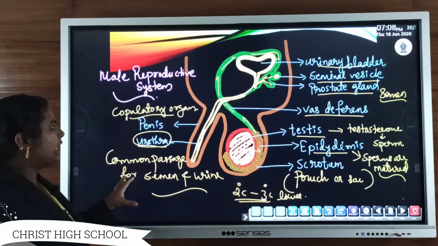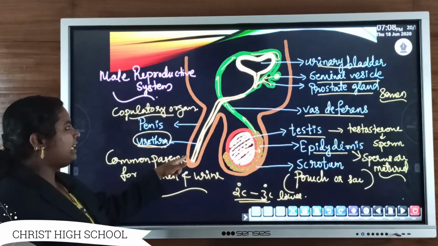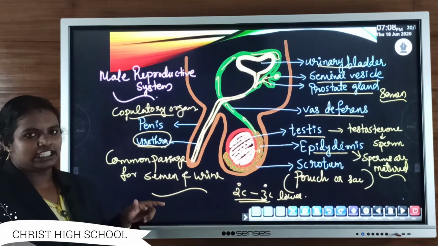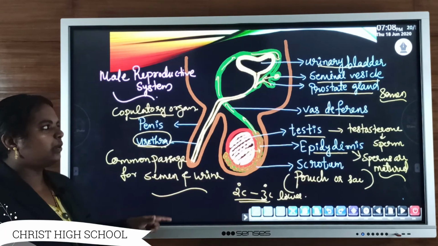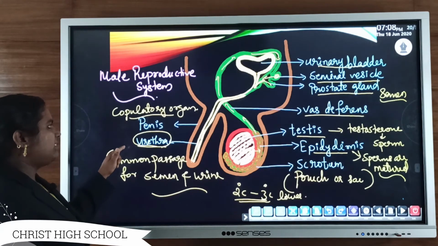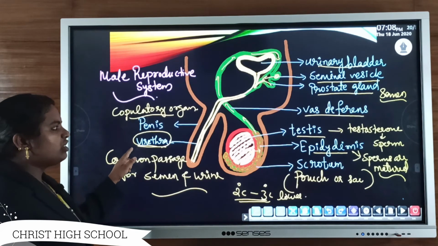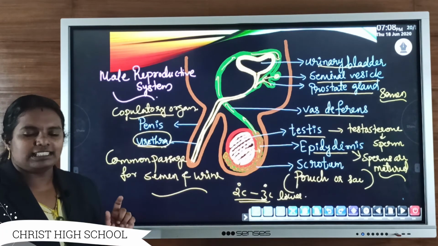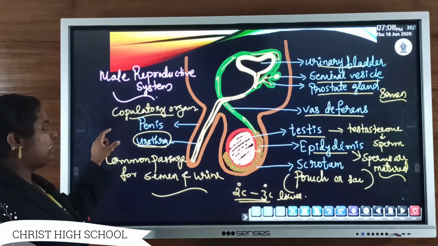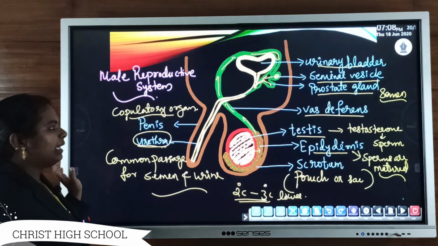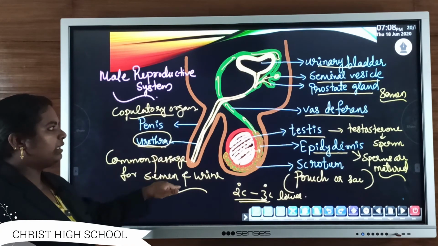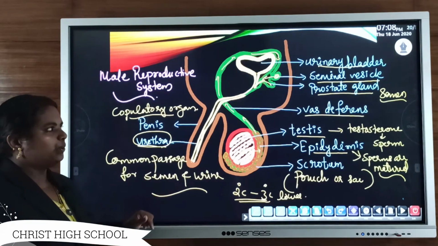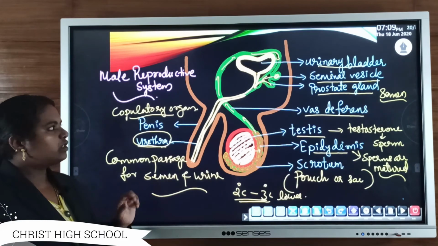At the time of sexual contact, the penis deposits the sperm, which comes from the seminal vesicle, into the female genital tract or vagina. Its main function is the deposition of semen into the female genital tract. So the penis is the copulatory organ. The penis has the urethra, which forms a common passage for semen as well as urine in males. Clear? So once again I will repeat it.